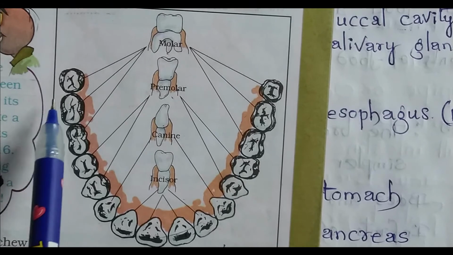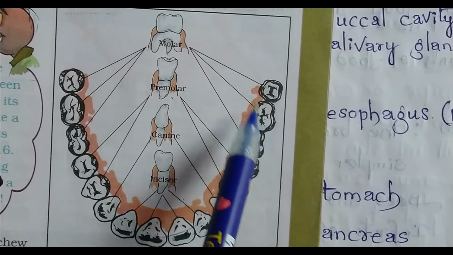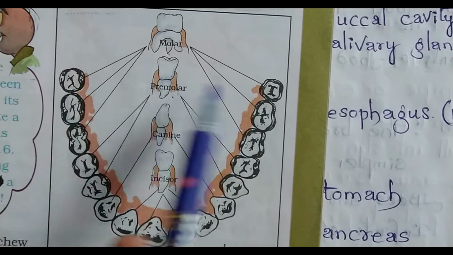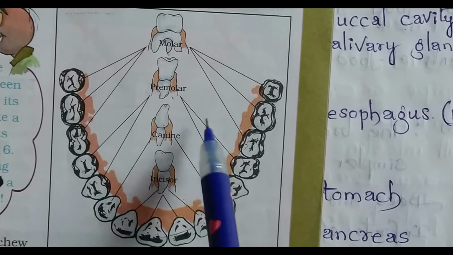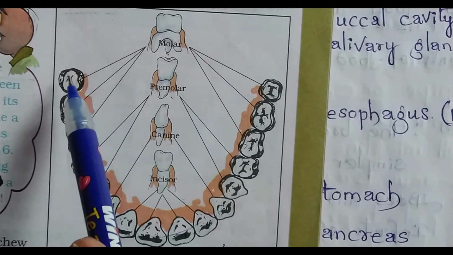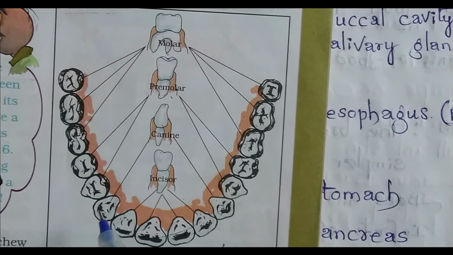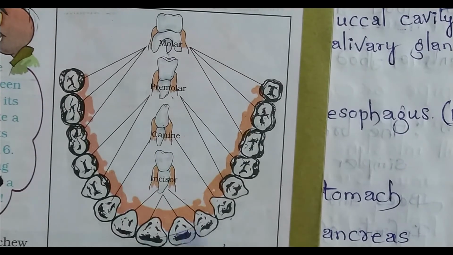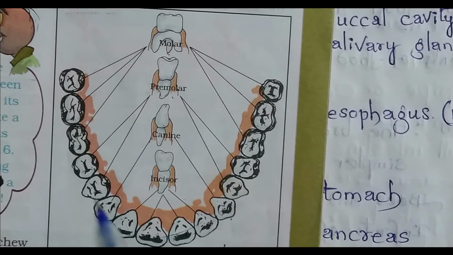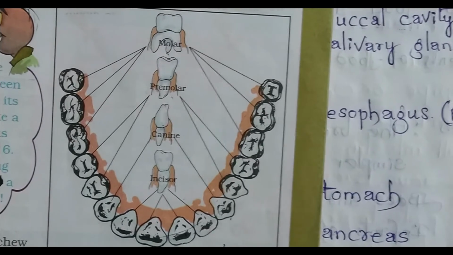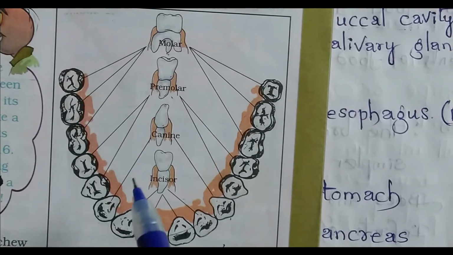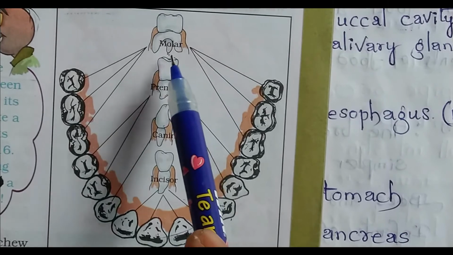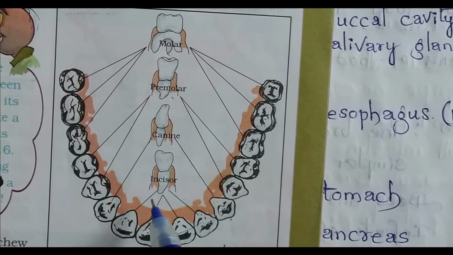So these teeth are called molars. Next, these 2 and these 2 are called premolars. I am talking about only one jaw. Next, these 2 are called canines, and these 4 are called incisors. It is one jaw. Same thing in the upper jaw. So the teeth are divided according to their function into 4 parts: molar, premolar, canine, incisors.